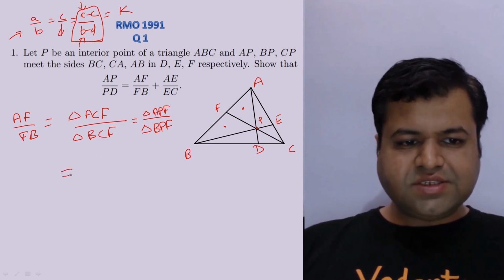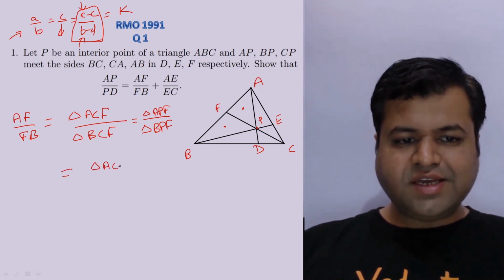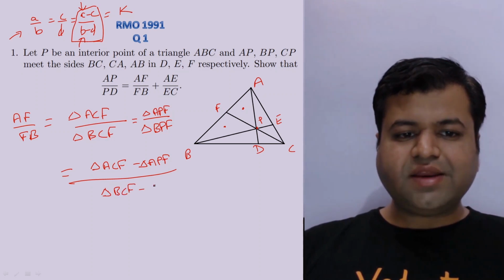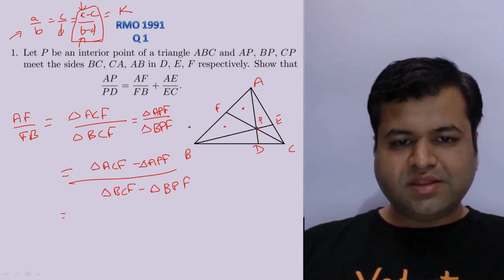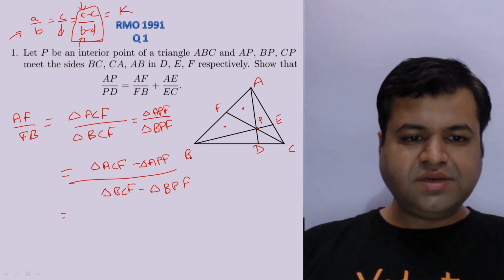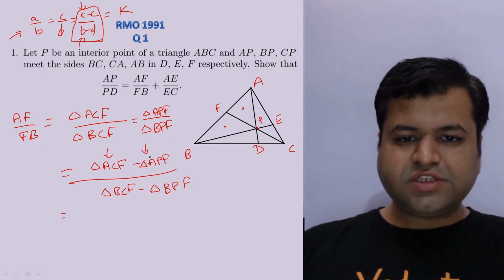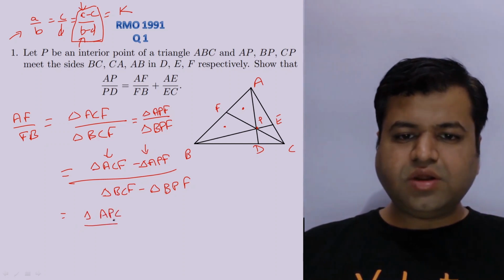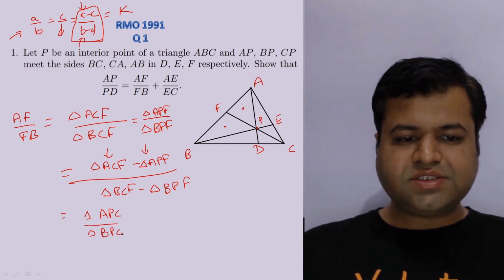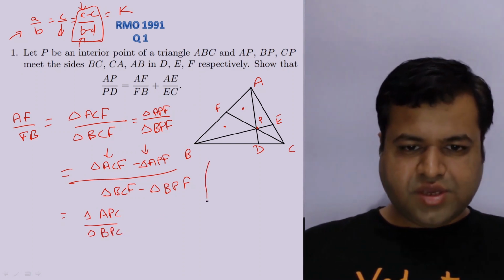So we can say this should also be equal to the area of triangle ACF minus area of triangle APF upon the area of triangle BCF minus area of triangle BPF. So this will be nothing but simply the area of triangle APC upon the area of triangle BPC, because ACF minus APF becomes the area of triangle APC.